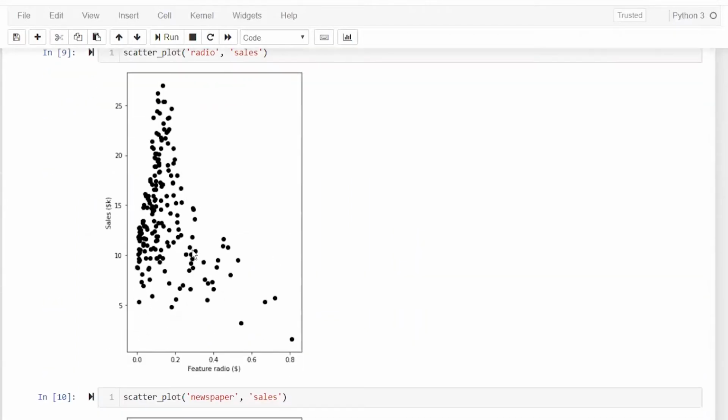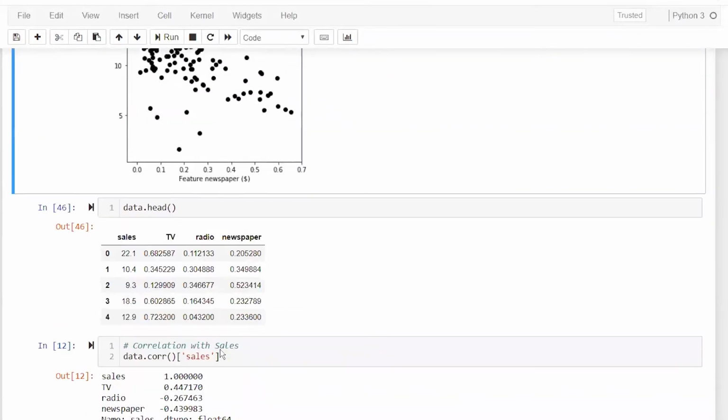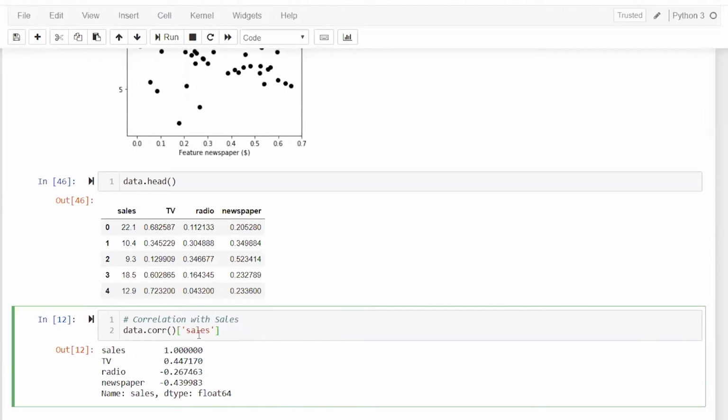But in the case of this, you see there is a line that is kind of negatively correlated. Here in newspaper also there is a negatively correlated line. So if I want to know for sales what the correlation is between TV, radio, and newspaper, you will see that trend also in that correlation. So TV, we have 44% correlation, and then radio and newspaper are negatively correlated.